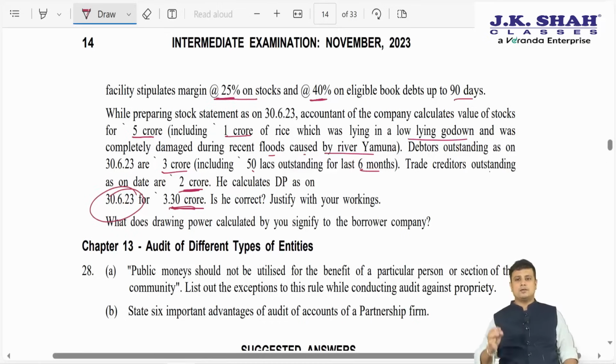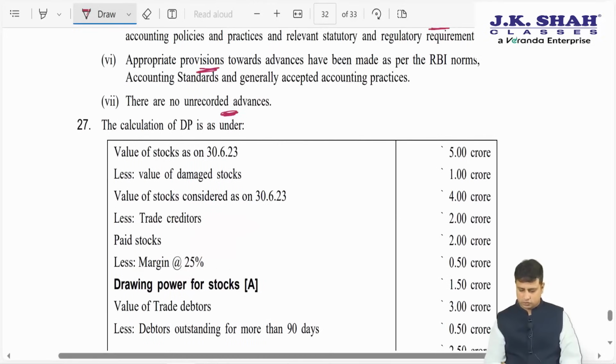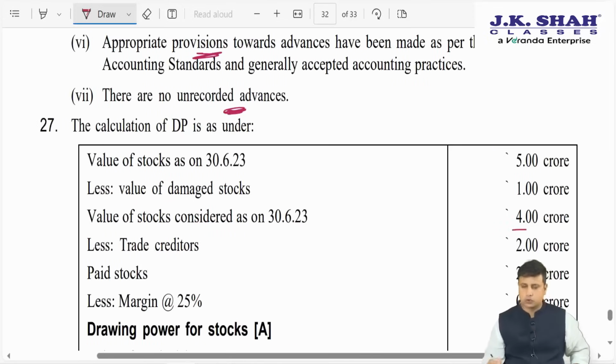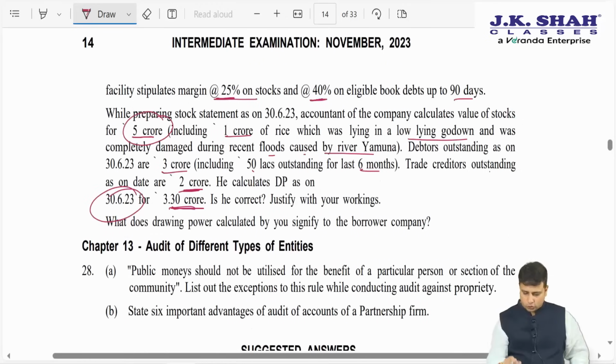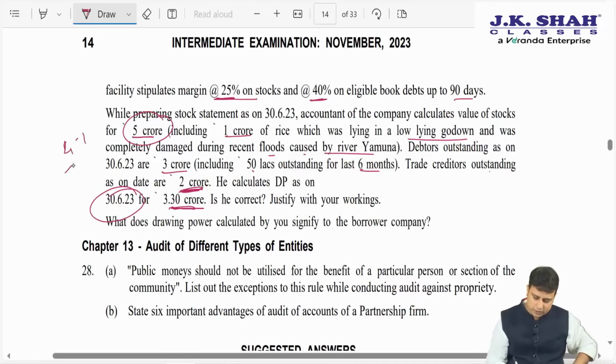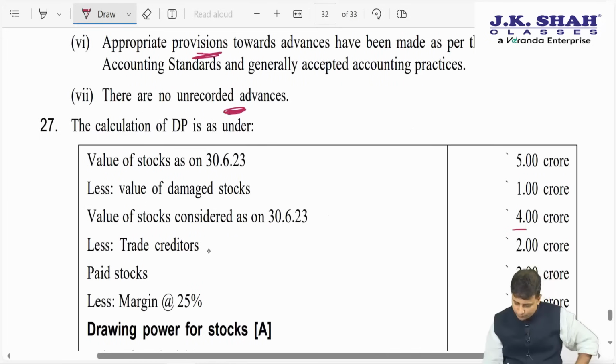So we need to see whether the calculation of the drawing power is correct here. So let us check. Value of the stock was 5 crores. Out of 5 crores, 1 crore was lying in a low-lying area and it was damaged, so we will reduce that. So effectively we have stock of 4 crores. But out of 4 crores, the trade payables are 2 crores. So effectively, the paid stock, that I have paid out of my pocket, is 4 minus 2, which is nothing but 2 crores.